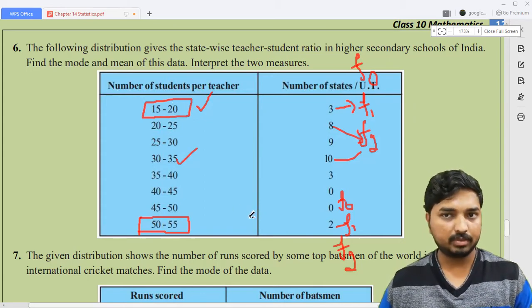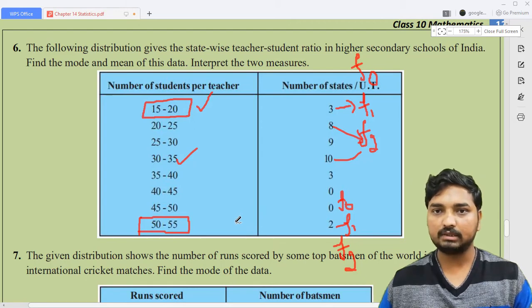So that's why in any problem you will not get the first and last class intervals as the modal class interval. Remember this one, he will not give a problem like this, and if it is like that, we can't calculate the mode by this formula. Maybe there are other methods, a different formula like that, and by that method only we can calculate.